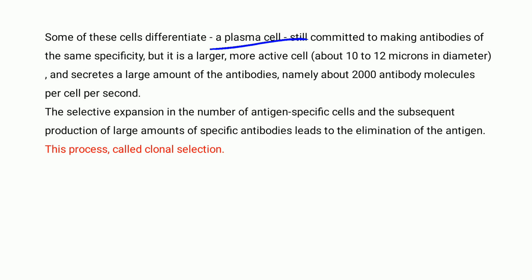So the proliferation and differentiation take place only for the particular antigen. All the lymphocytes which are produced will have only the receptor for that particular antigen. That is why this process is called clonal selection.